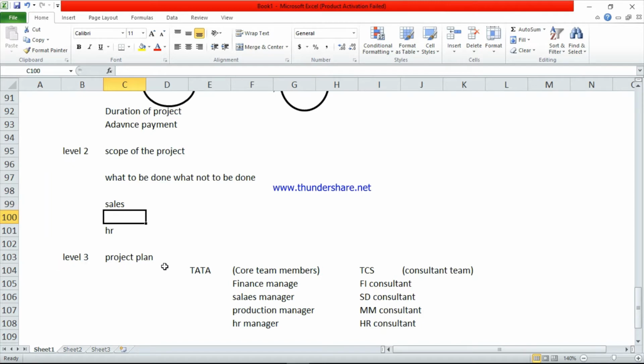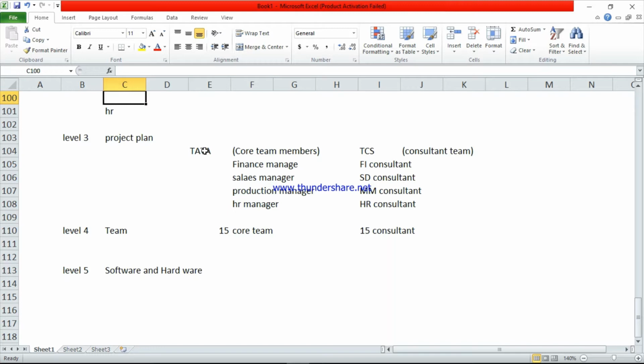Level 3 is the project plan. Here, from Tata, the employees are called core team members. TCS employees we call the consultant team. From Tata a few employees and from TCS particular departmental heads will combine and conduct meetings about the project plan. They will make a project plan here. Level 4 is related to the team. Here the managers will select particular employees to implement the project. From Tata some employees, from TCS some employees, both parties will mix together and do the implementation.